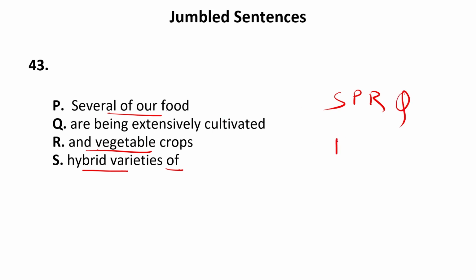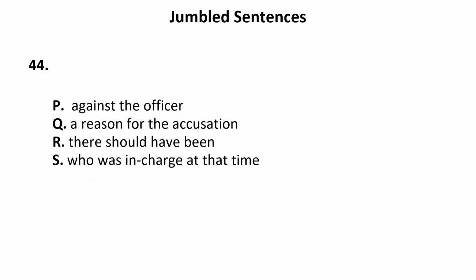Or if I begin the sequence using P as the first sentence, several of our food and vegetable crops now are being extensively cultivated hybrid varieties of. So this will not make any sense. So only SPRQ can be the sequence. Now let us see if it matches according to the options, SPQR or SPRQ. So our answer is D, and D is the absolutely correct answer. Now let us move to the next one, that is 44th.